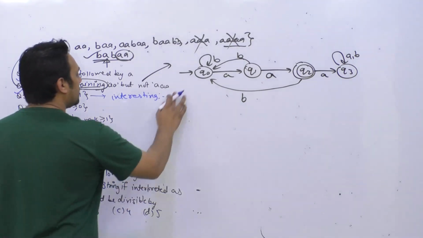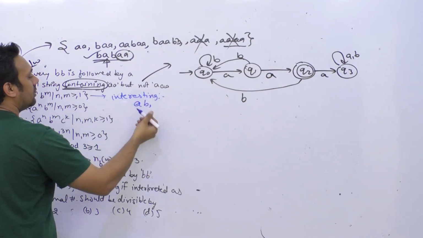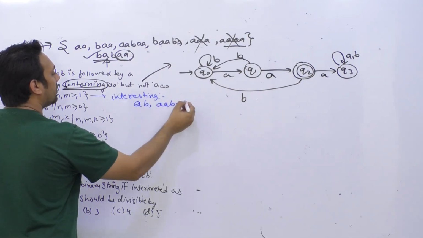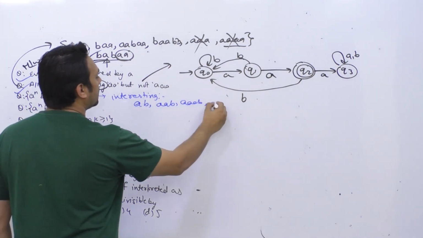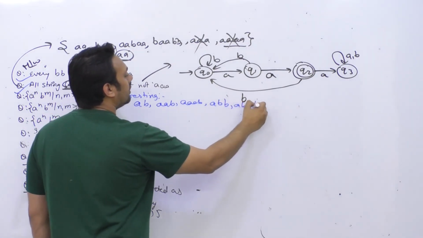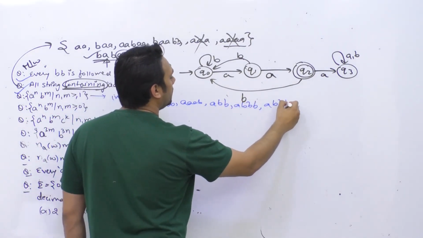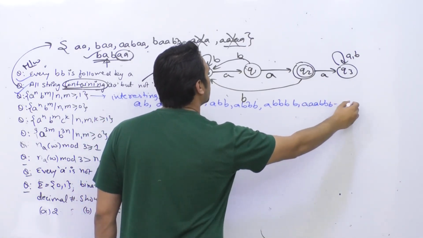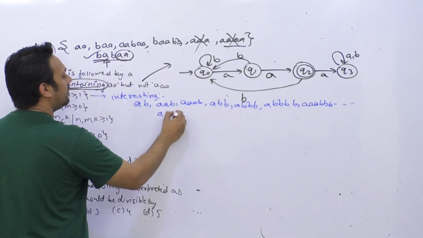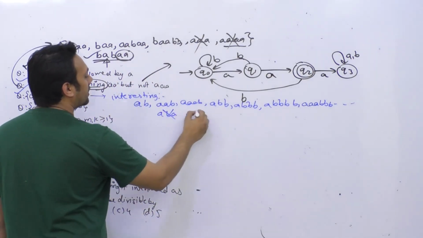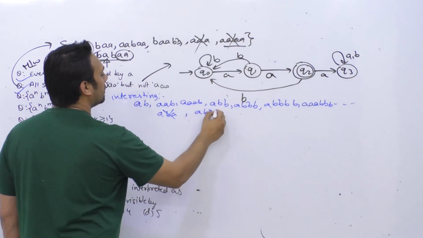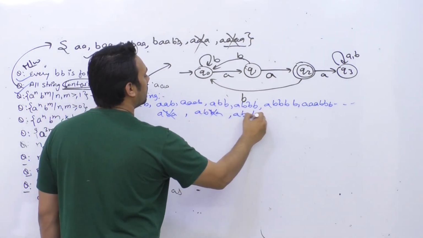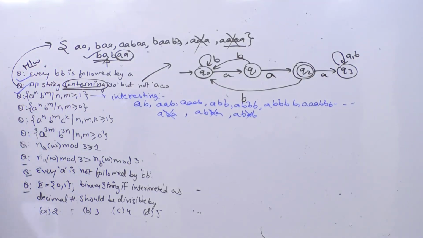What do I mean to say by this is, that means we can have a string which is ab, we can have a string which is double A B, we can have a string which is triple A B, we can have a string A double B, we can have a string A triple B, we can have a string A B B B and so on, but we cannot have A B A. ये string यहाँ पर possible नहीं है. We cannot have A B B A. We cannot have A B A B. Right, so what they are trying to say is that in the beginning we should have only A's and then we should have only B's. We should not have a mixture of them.